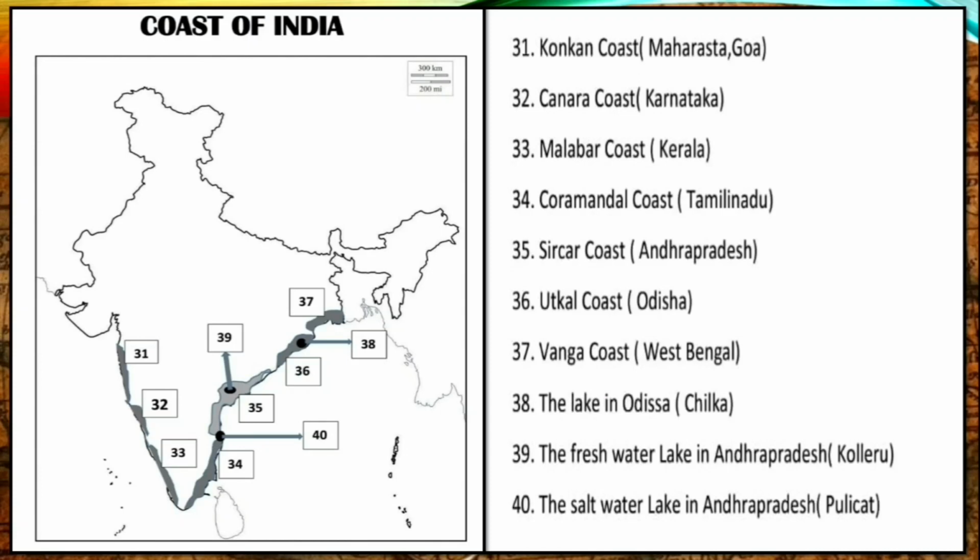Then the lake in Odisha, that is Chilka. Here you can see this is Chilka Lake. Then the freshwater lake in Andhra Pradesh, Kolleru. This is the location of Kolleru. Then the saltwater lake in Andhra Pradesh, that is Pulicat Lake. This is the location of Pulicat Lake. Practice this one.